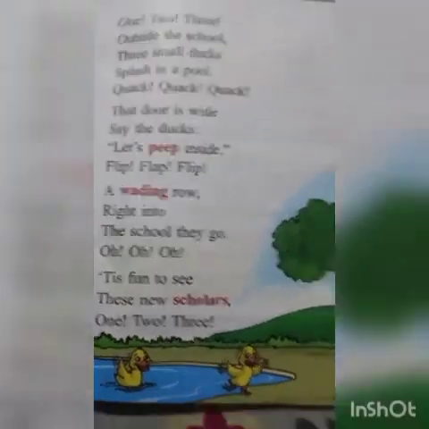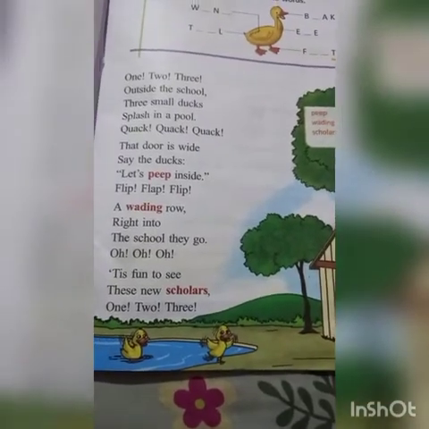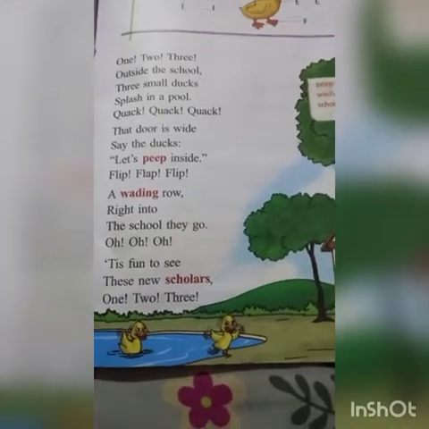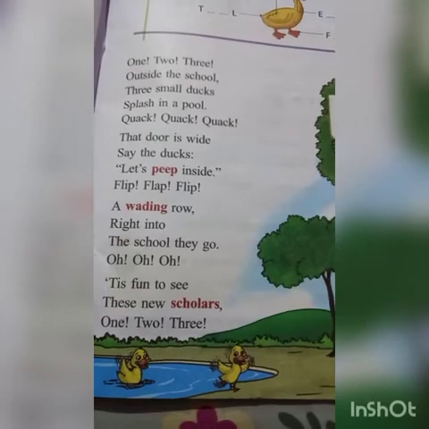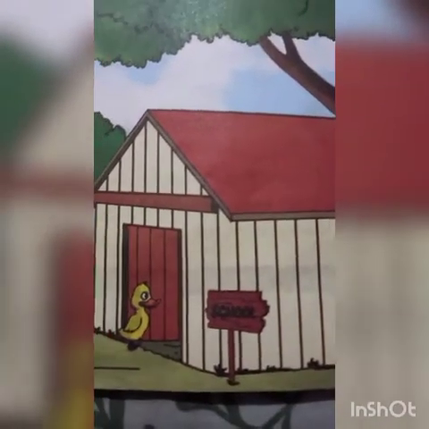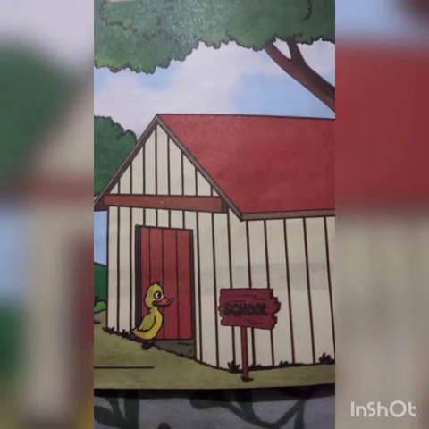Okay, now in the picture below you can see three ducklings, small ducks, right? So there are 1, 2, 3. They are going to where? They are going to the school. You can see the picture there. Have you seen?